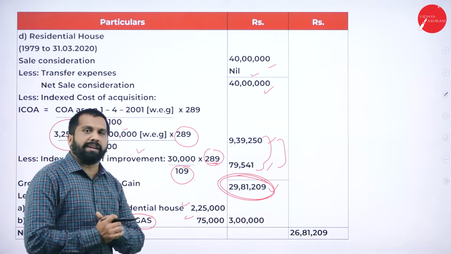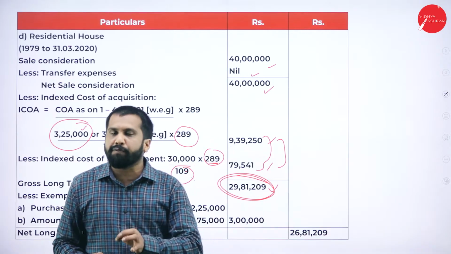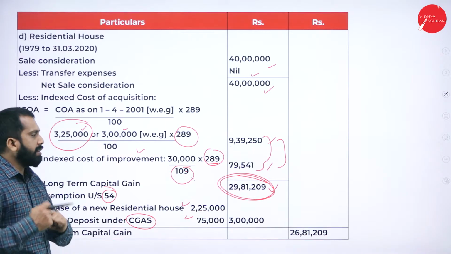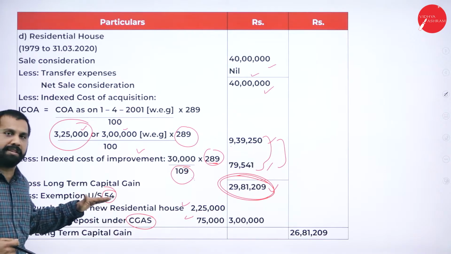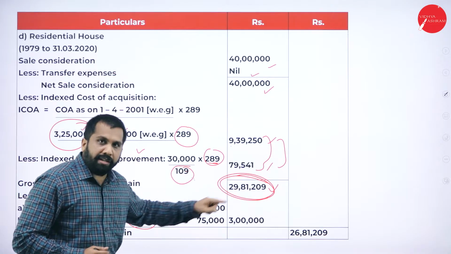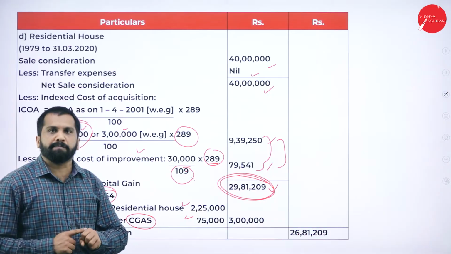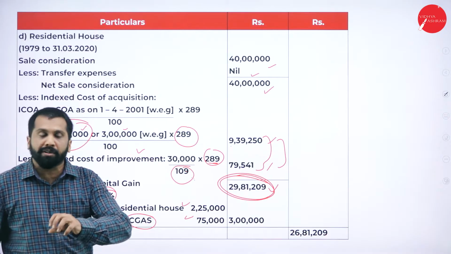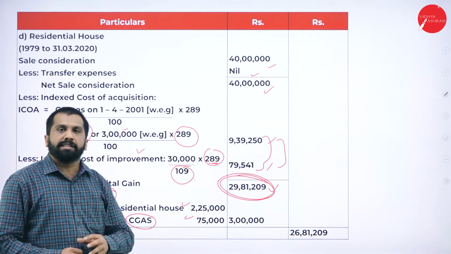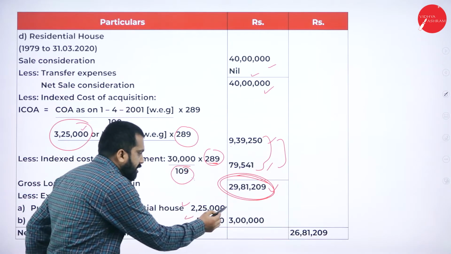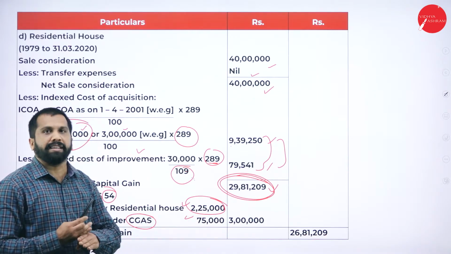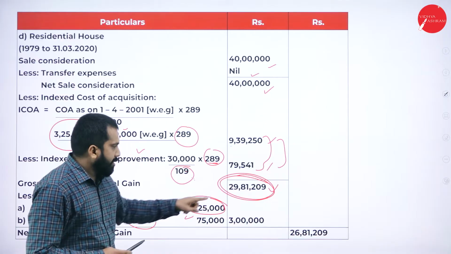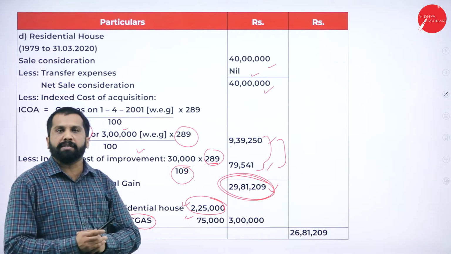You are supposed to pay tax on 29,81,209. But the government has given you an option called Section 54. What is Section 54? I already explained. Again, I'll repeat. What Section 54 says is, from your profit, if you have purchased one more house, that amount can be deducted. Clear? So, your profit is 29 lakh. You purchased one more house for 2,25,000. From this, you can minus this. Hope you are clear. Yes.